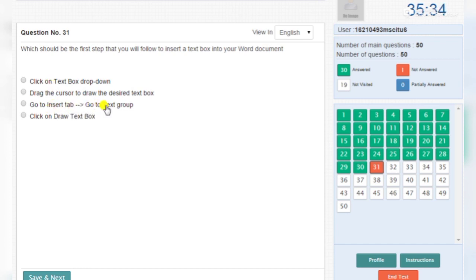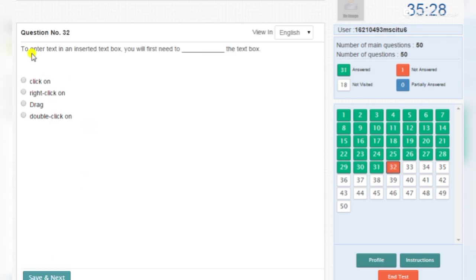Click on the Insert tab, go to the Text group. To enter text in an inserted text box, you will first need to click on the text box. To quickly add a pre-designed visual appeal to a shape or a line, what will you apply? Shape style.